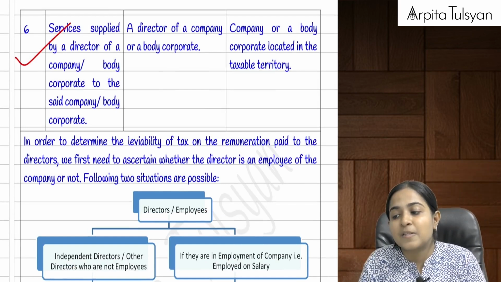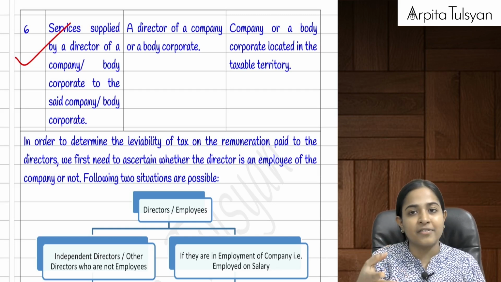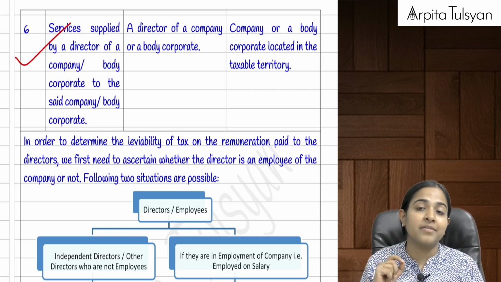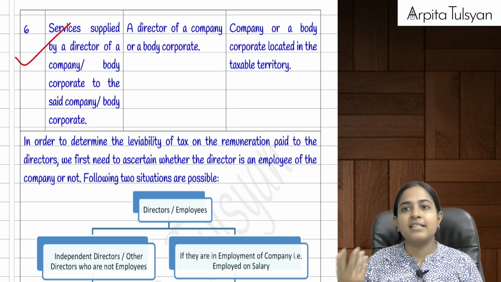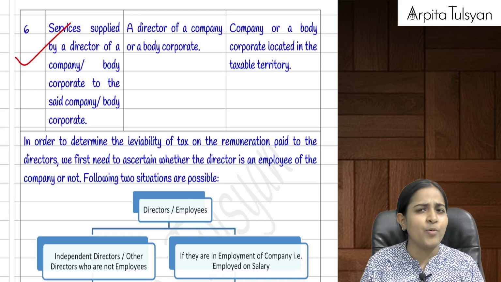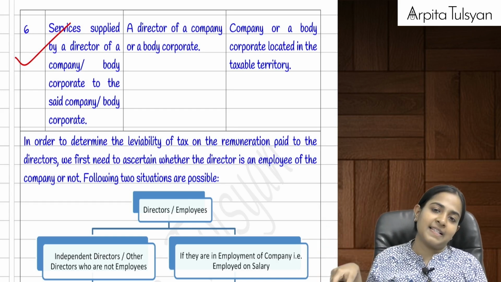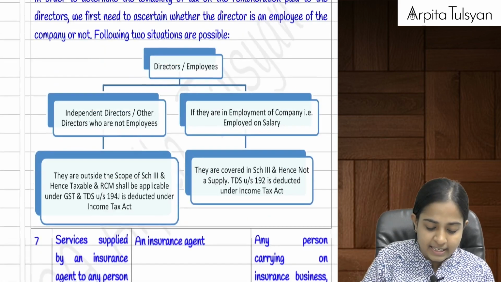Any services provided by a director of a company or a body corporate to the company. Here we are not talking about an employer-employee relationship. Here we are talking about services provided in a professional capacity. Then the director says, from where will I get the registration? Why do I take all these headaches? So the responsibility for payment of taxes to the government lies with the company. Right? See here, what are they telling?